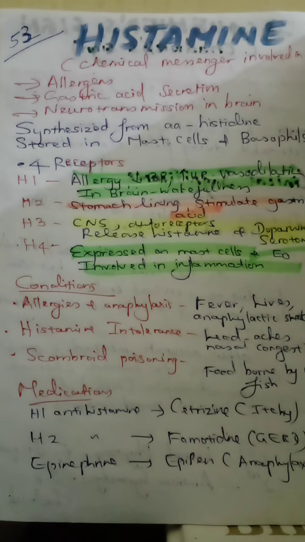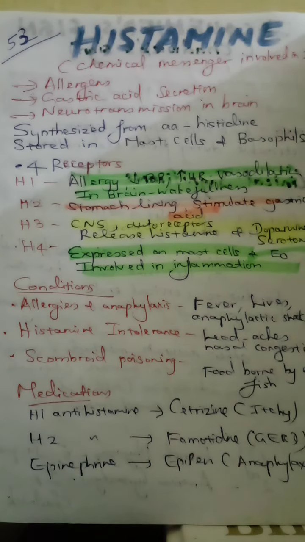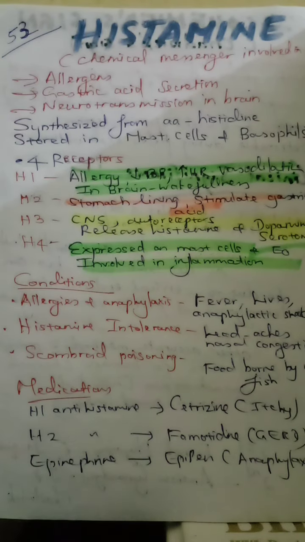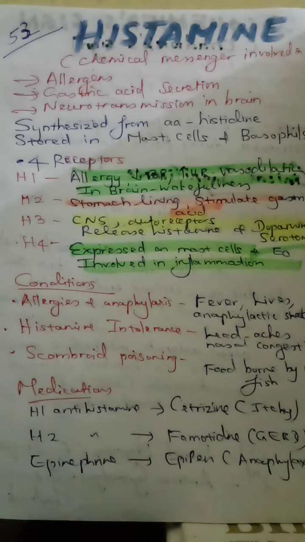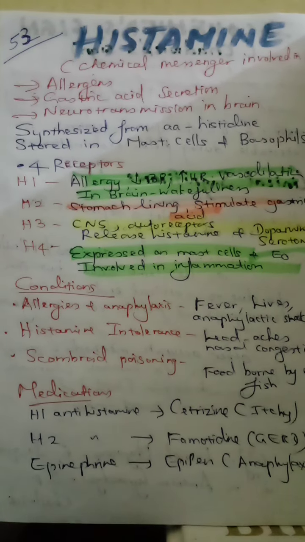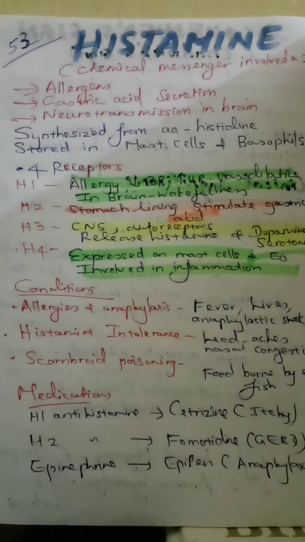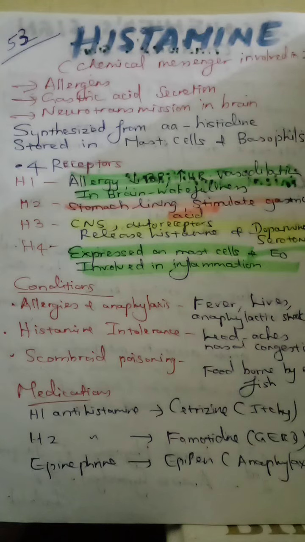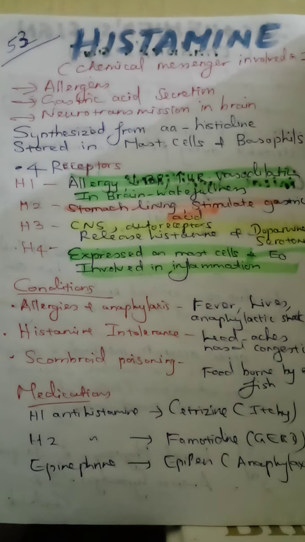When you look at histamine release, sometimes it can even lead to anaphylactic reactions, or sometimes there can be histamine intolerance. These are conditions associated with it. This can happen due to nasal congestion. Or there's a condition called scombroid poisoning, which is foodborne, from eating certain fish.